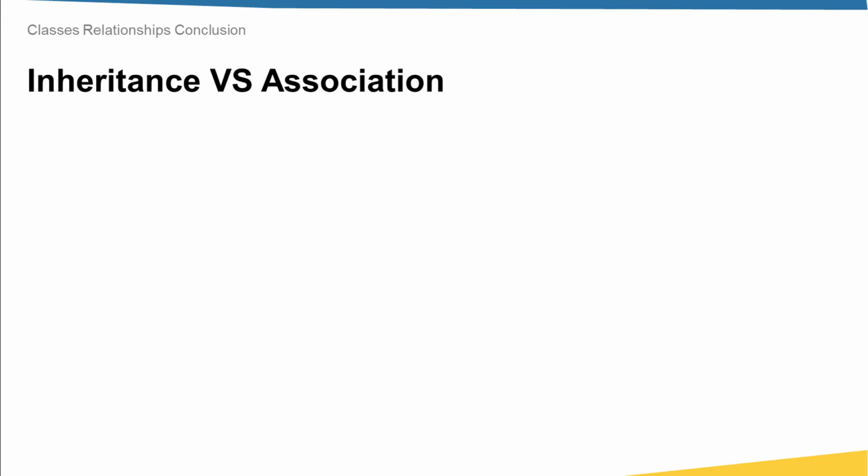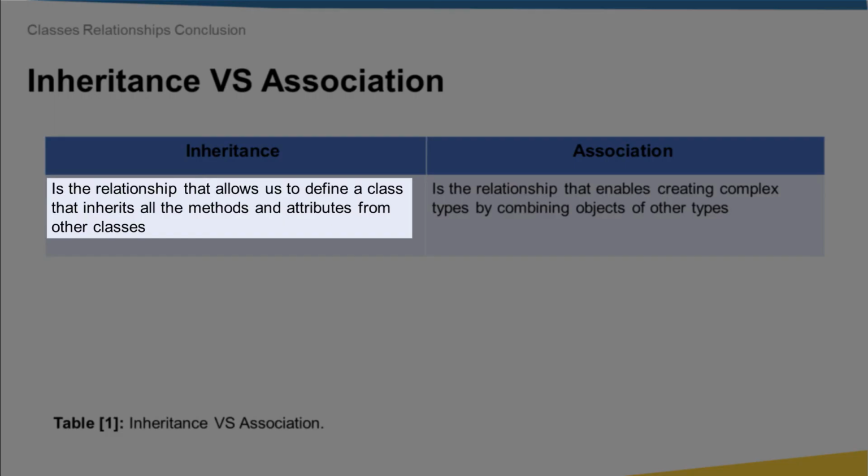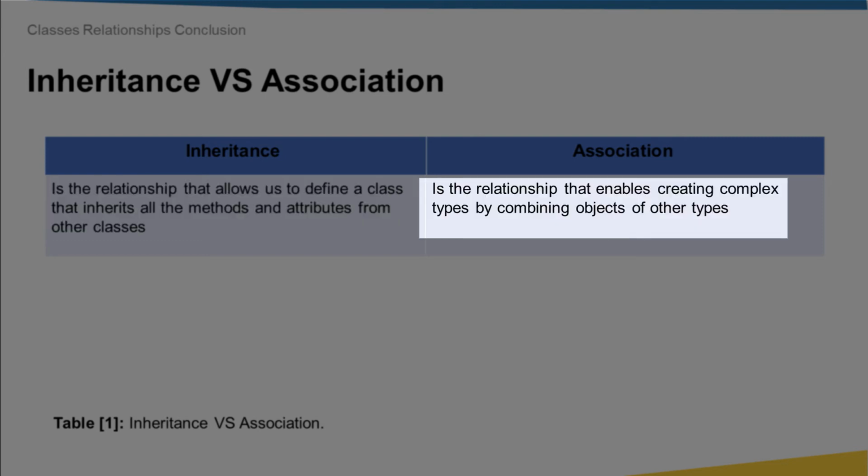Now, after we have understood both types of these relationships, let's compare between them. First of all, in inheritance relationship, we are allowing a class to inherit all the methods and attributes from other classes. Whereas in association relationship, we are creating a complex type by combining objects of other types.